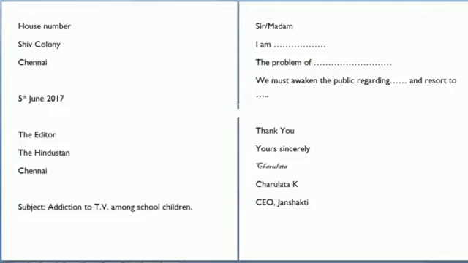And in the third paragraph, that is called the concluding paragraph, you have to conclude the letter, meaning why you are writing the letter to the editor and what you expect from them. You can just write that I hope you will highlight the issue in your newspaper so that the concerned authority may take suitable action regarding it. And after that you will write thanking you or thank you, and then yours sincerely.